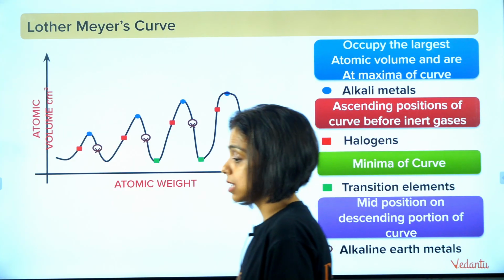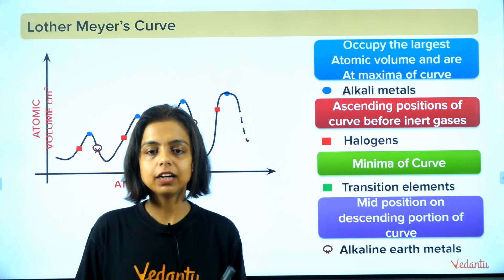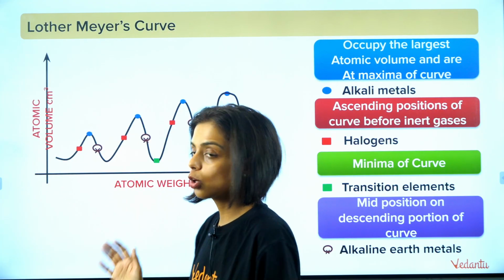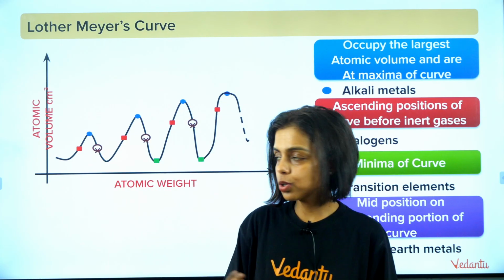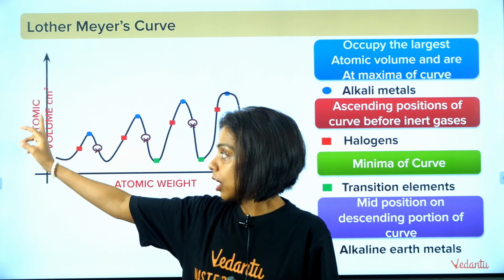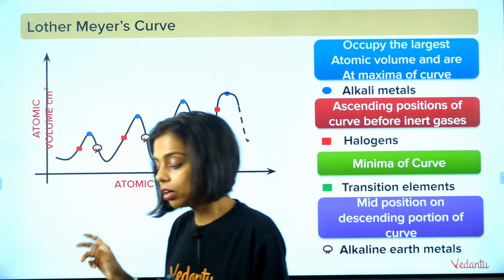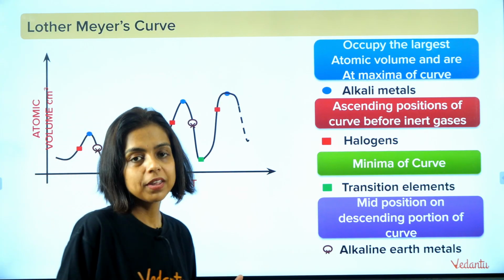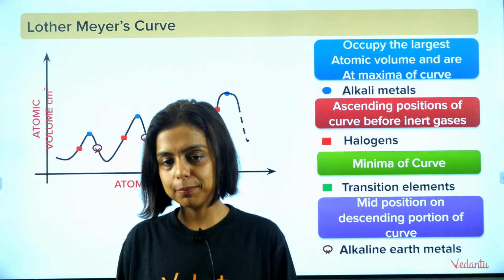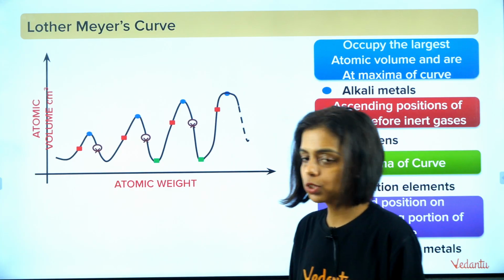Now there was a scientist, Lothar Meyer. Lothar Meyer gave a graph. He plotted a graph between the atomic volume and atomic weight of the elements, and he got this type of curve. You can see the peaks, a mountain-like curve, like mountain ranges. Atomic volume of elements versus atomic weight. He had a different approach: he made a graph of the elements, allocating positions to elements depending upon their atomic volume and atomic weight. After joining the points, you get this kind of graph.